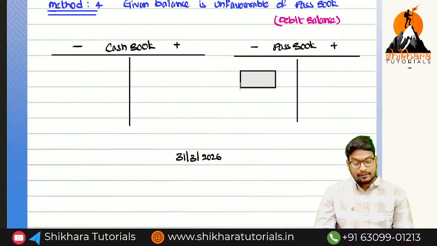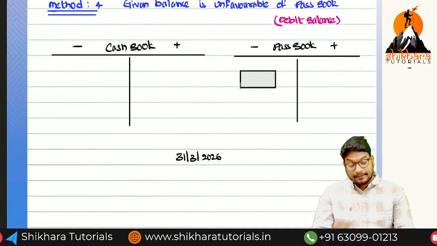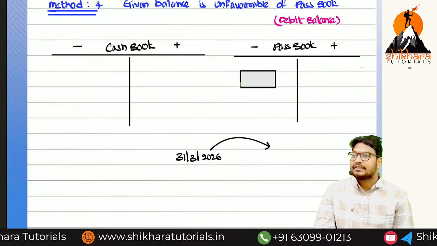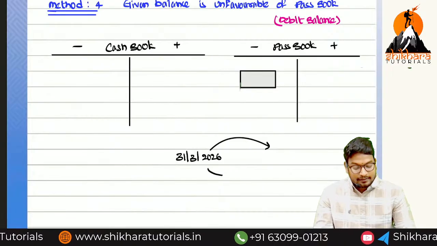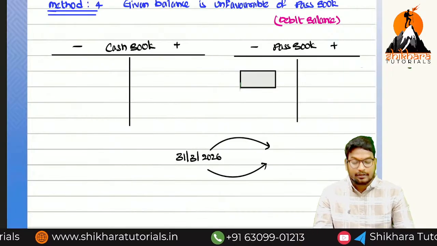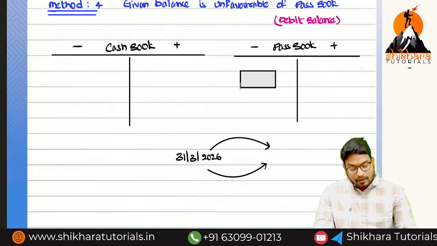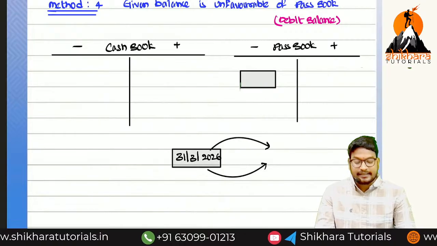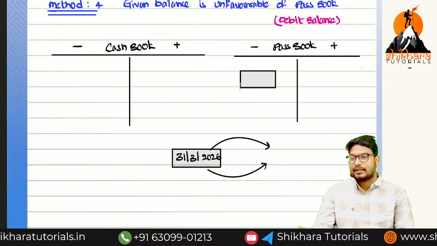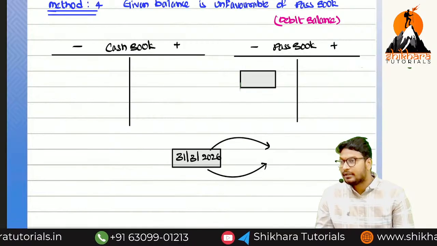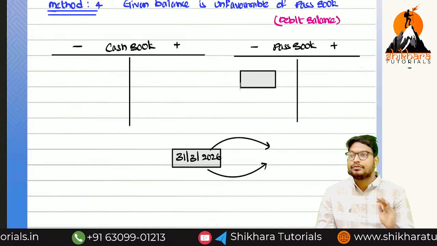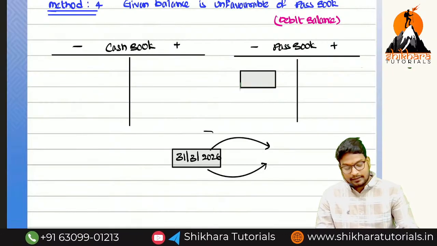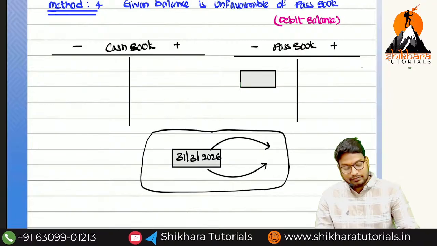And they used to say that after this date we have collected the deposited checks, and after this date we have settled the payment of issued checks. That means on this date it happened or not? On this date it did not happen. We have to consider it as deposited check not collected, issued check not presented for payment. After this date, we should not consider. Before this date, we can consider. So we have to understand this point before going to solve that question.